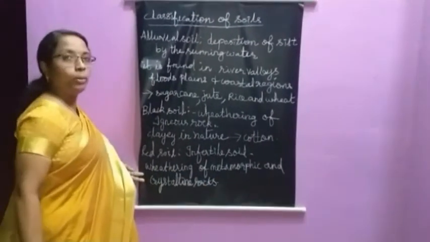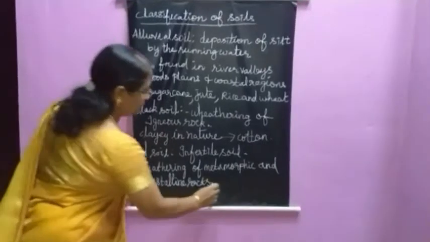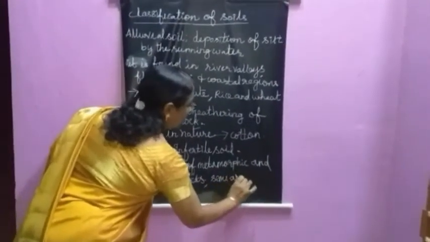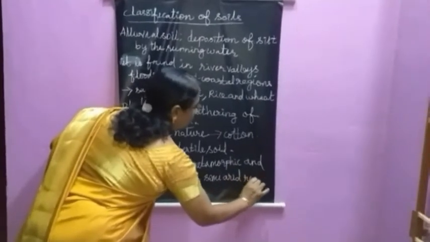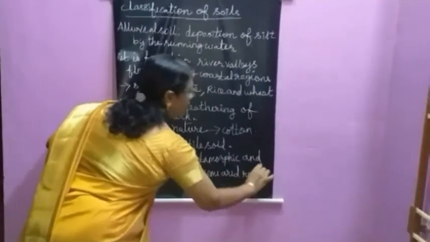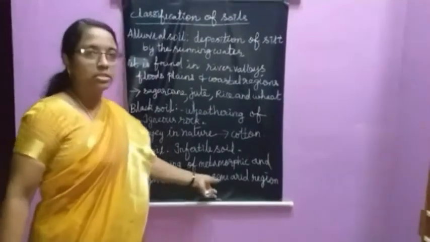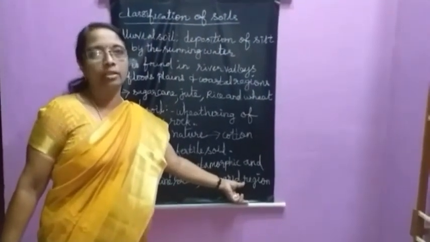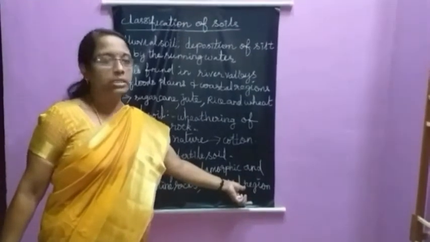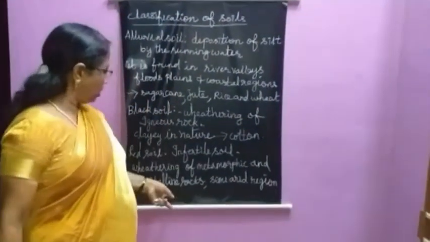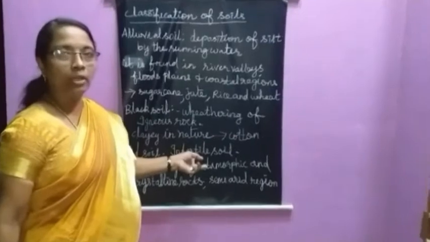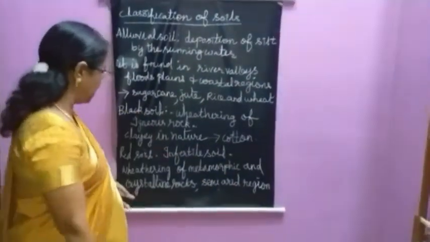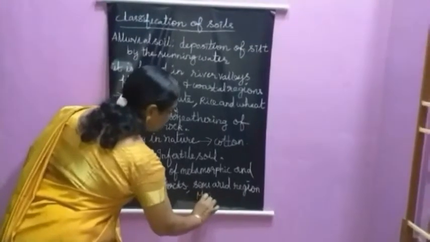Where is it found? It is found in the semi-arid region. Semi-arid means only little rain is available. Little rain will come and this place will not be completely dry. It will be somewhat wet. That is a semi-arid region. It is an infertile soil and it is suitable for the cultivation of millets.